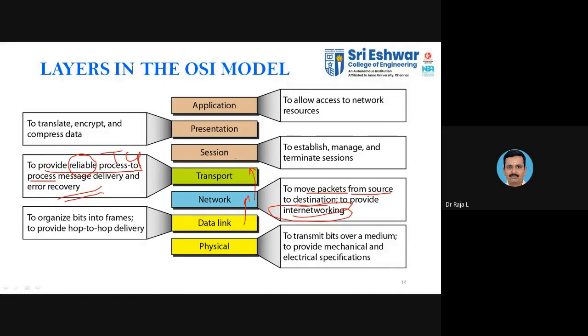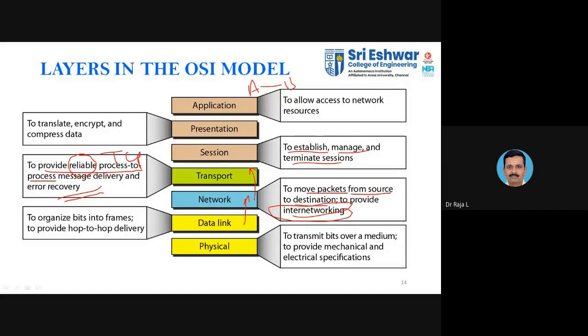Next we will move on to the session layer. For all the remaining layers, you will have the information in the form of data only. The session layer is used to establish, manage and terminate the session. For example, to establish a communication between A and B, we need to establish, manage and terminate the session. The session has to be established between A and B, and for that the session layer plays a vital role.